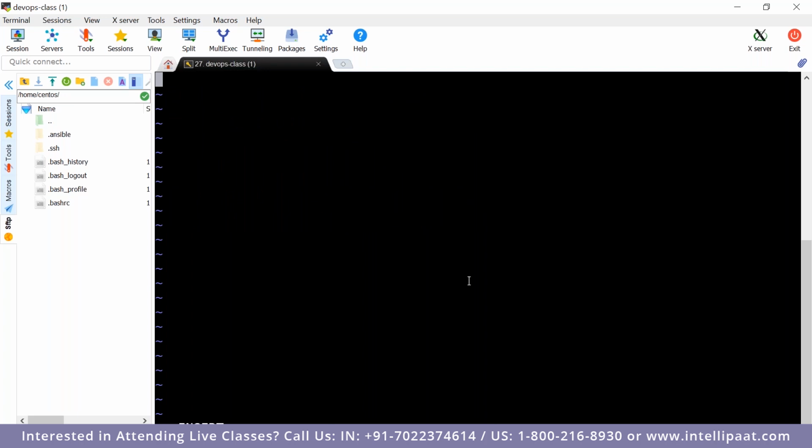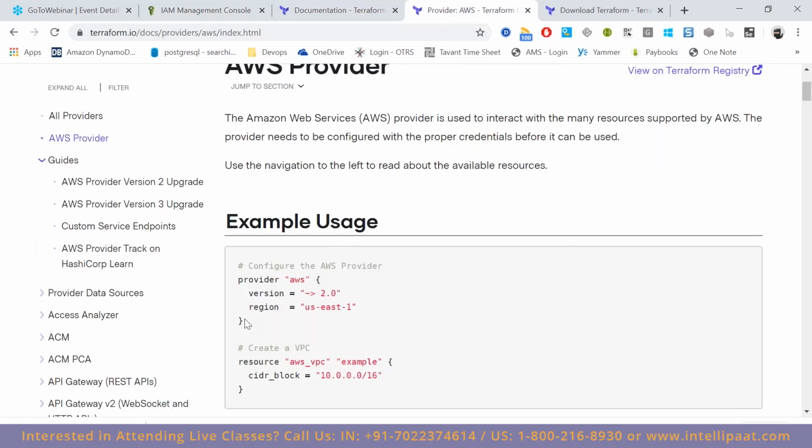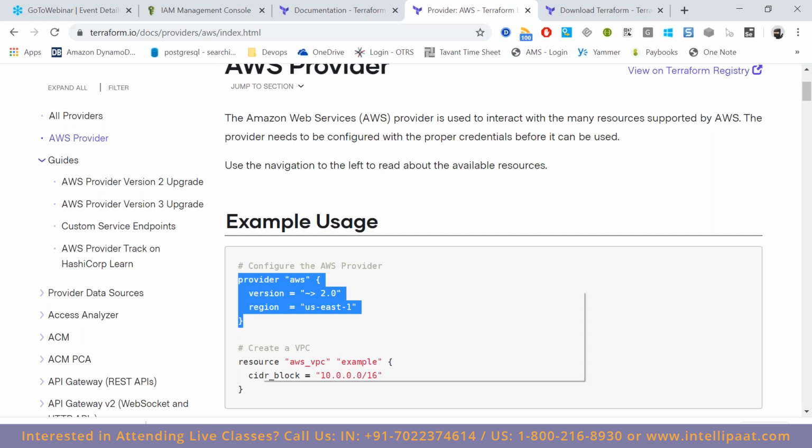In this, let me get into this file, insert. Now, what is the first step? If we want to manage, we will have to define the provider, and it is mandatory. So first we will define our provider here.